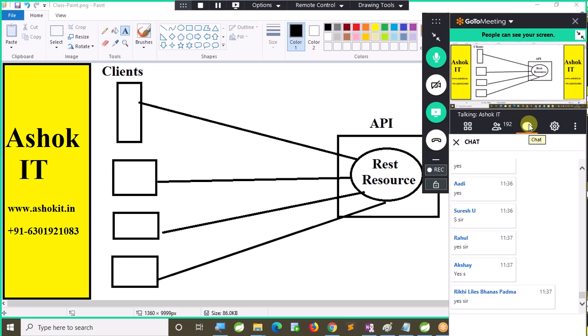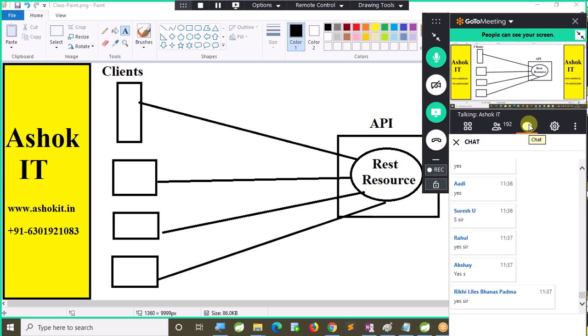Then what is REST client? The application or anybody or any application which is accessing the REST API is called a REST client. Who can be the clients for the REST API? Anybody who is capable of sending one HTTP request is called a REST client.